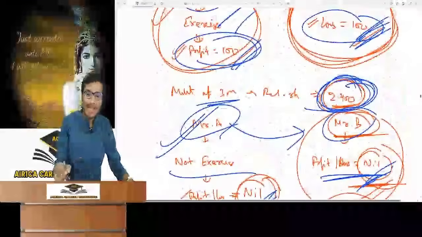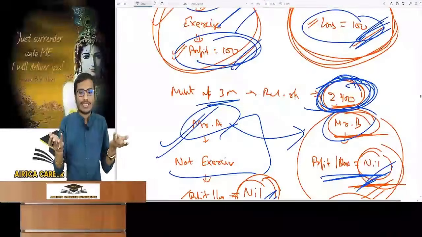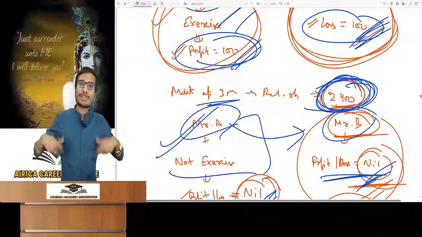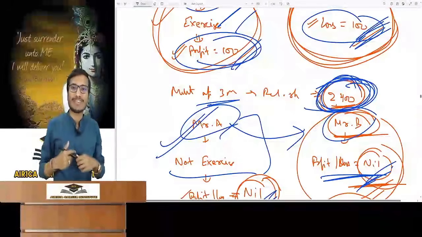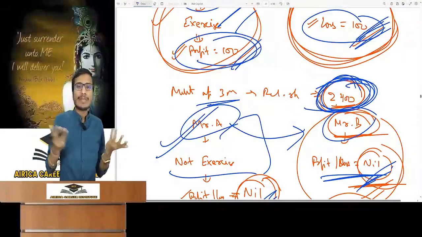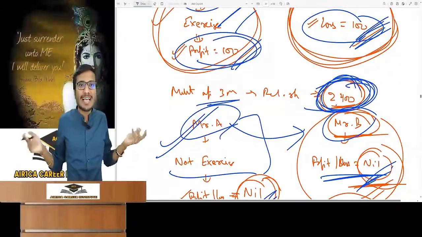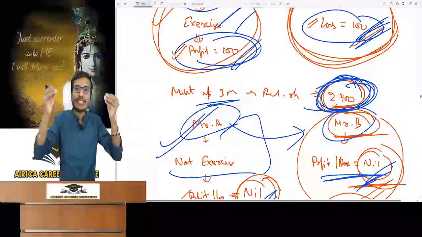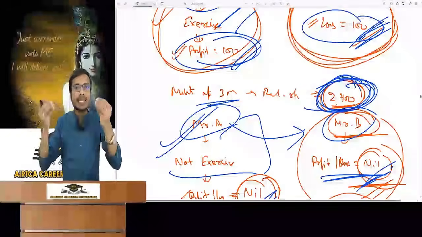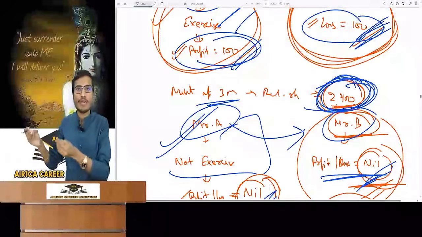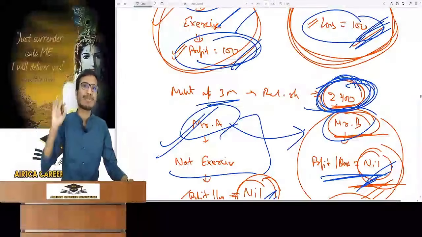Now the second scenario. Market price is 2400. Will Mr. A try to exercise as he can see loss? But what will Mr. B say? I want to exercise my right because I will buy it for 2400 and sell for 2500, a profit of 100. Mr. A will say I have the right to buy, I will buy if I want, but I don't want to buy. So when both the parties have a choice, the contract will never mature in life. If you have made such a contract and someone has taught you this, then that person is a fool and you are also a fool to make the contract. Because this is not practically possible.